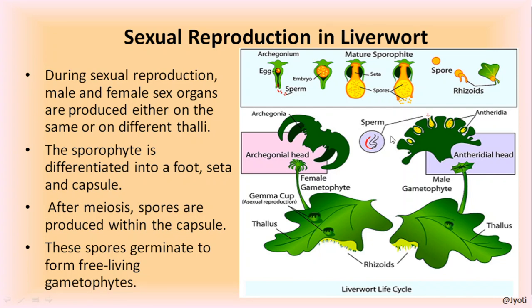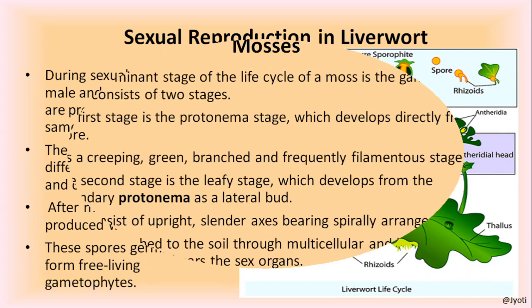Here it shows alternation of generation. How? Let me tell you. The main plant body is gametophyte, which by sexual reproduction gives rise to sporophyte. Okay. Now the sporophyte reproduces asexually by producing the spores, and again the spore gives rise to the gametophyte. So here there are two phases in its life cycle, and they are alternating with each other. So this is called alternation of generation. Okay. I hope this is clear to you. The life cycle of liverwort is clear to you.